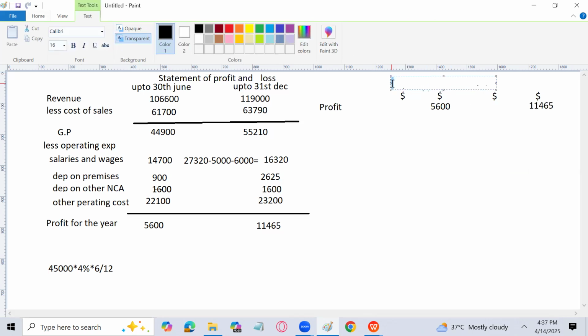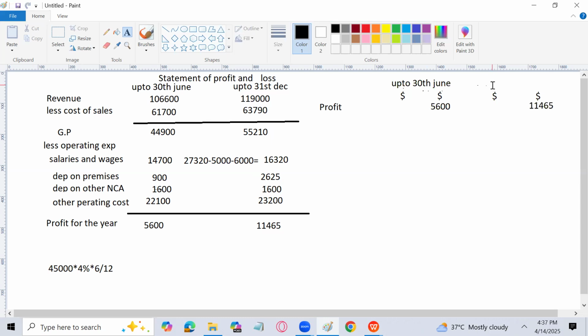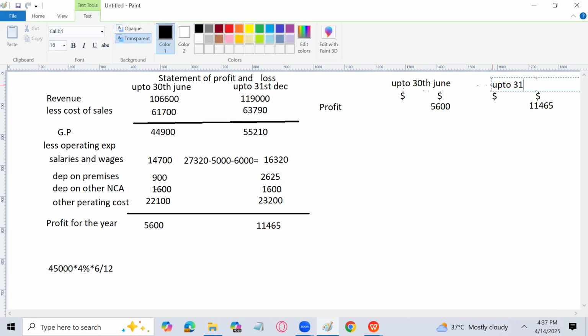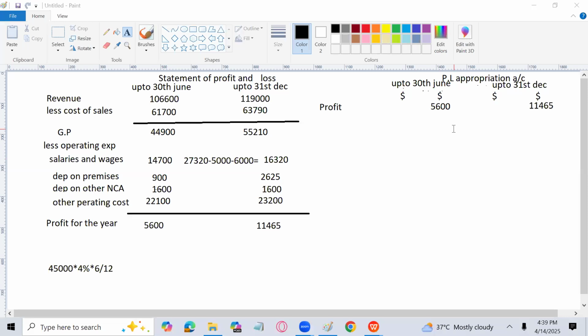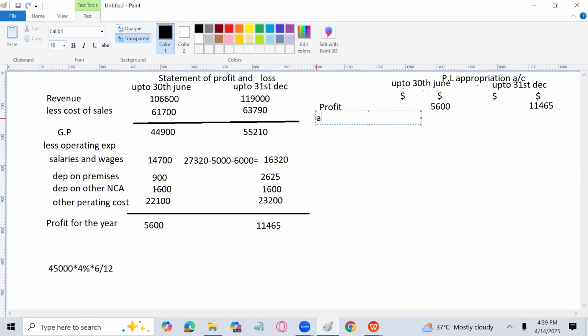Here, up to 30th June, and here I am going to write up to 31st December. Okay, so let's move on to the next part. That is going to be the appropriation account. So the profit for the year is 5,600, and up to 31st December, it is going to be 11,465. First of all, we add interest on drawings, but in this question there is no interest on drawings, so we are going to deduct partnership salary.